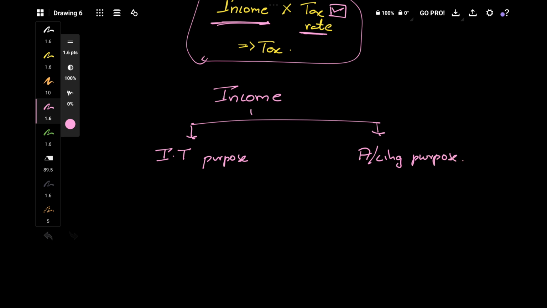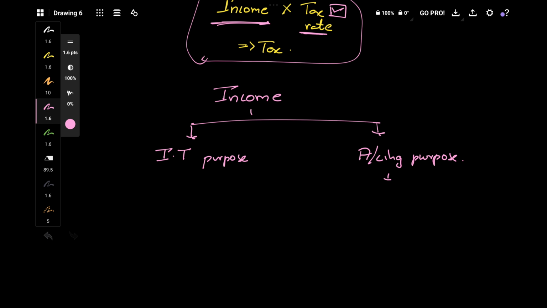Why? Because in accounts we have golden principles. Do you guys remember the golden principles in accounting? We have golden principles of accounting like debit credit rules. Debit all expenses and assets, credit all incomes and gains, debit what comes in, credit what goes out.